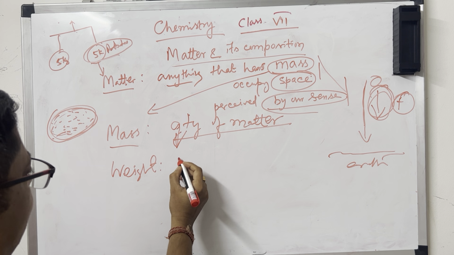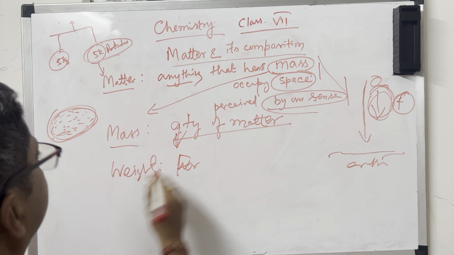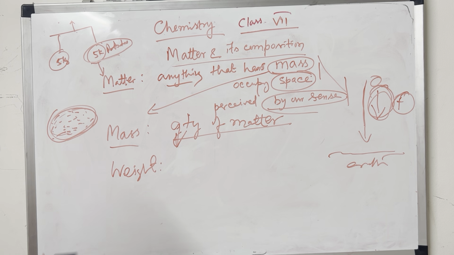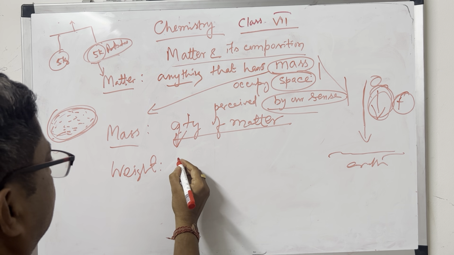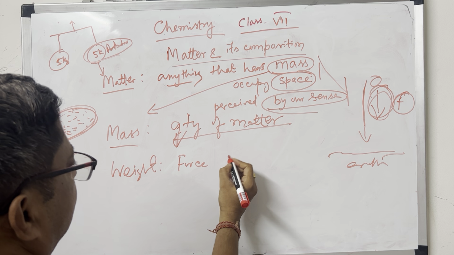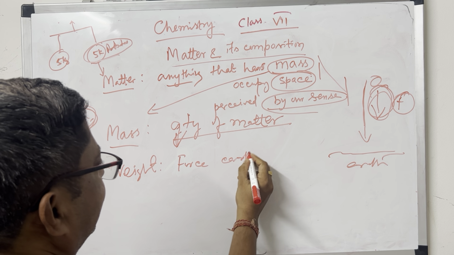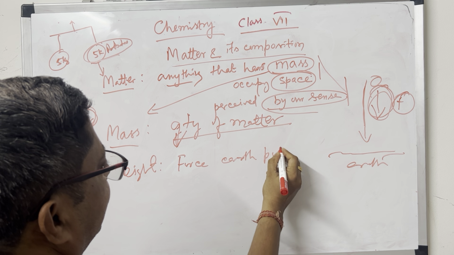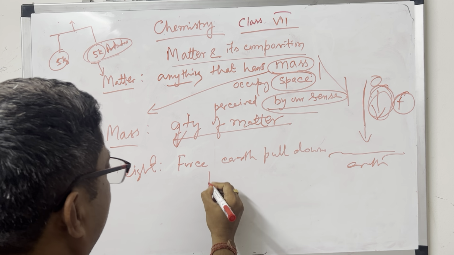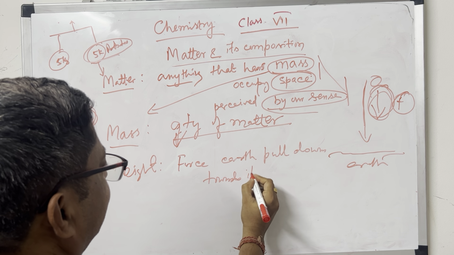So what is weight? Weight is a force, the force by which the earth pulls down towards it.